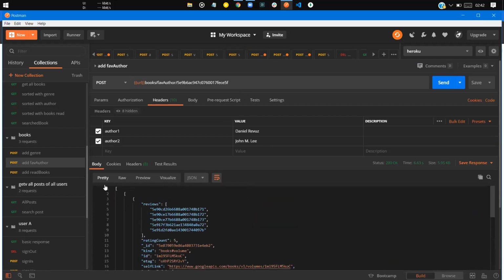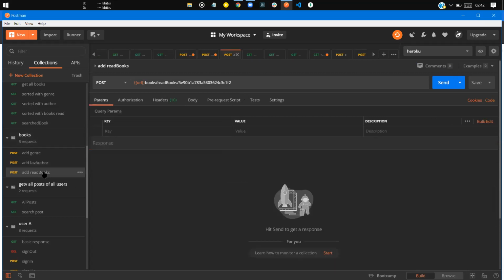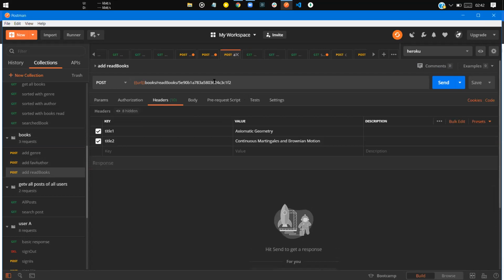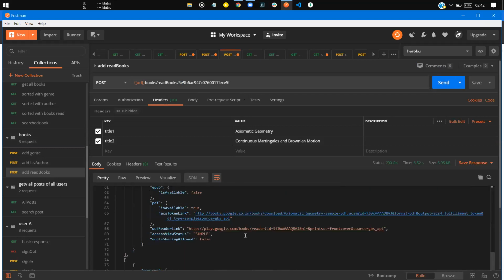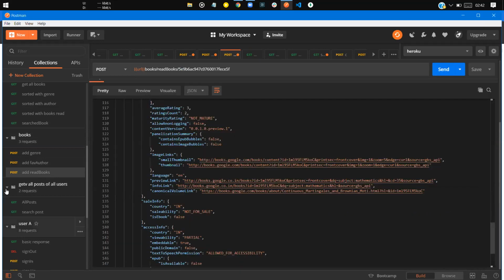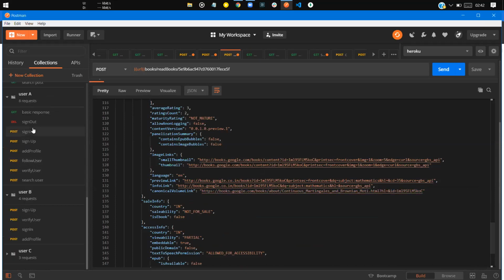In that way you can add what books you have already read, so that those books appear in your home route, and these things would be stored in your profile.